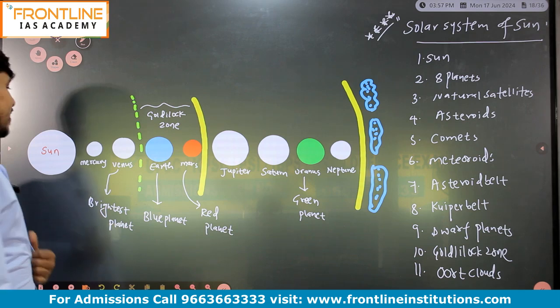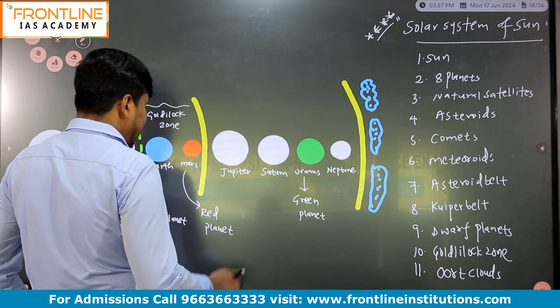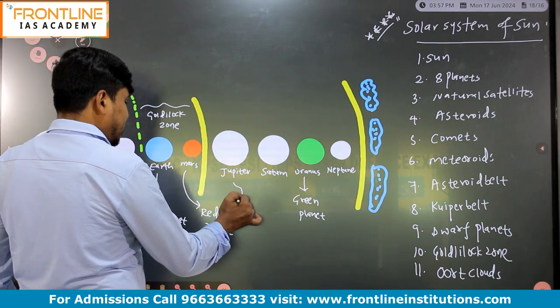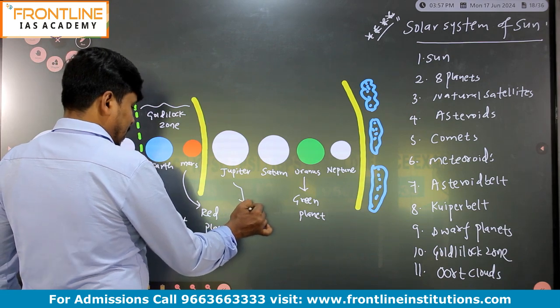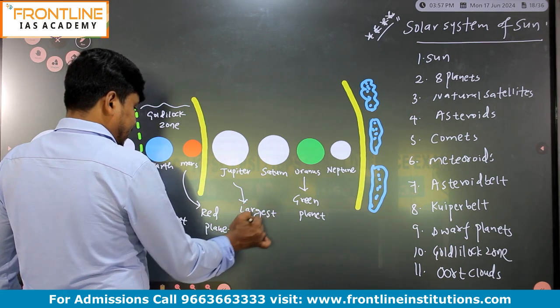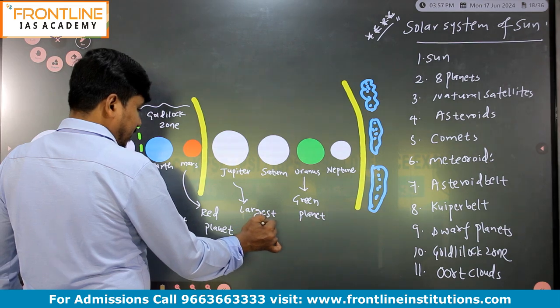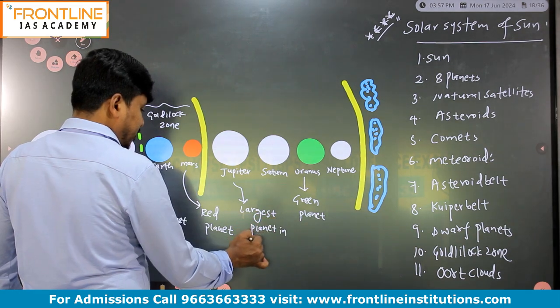But presently, Earth is blue planet, Mars is red planet, and Jupiter is the largest planet in our solar system.